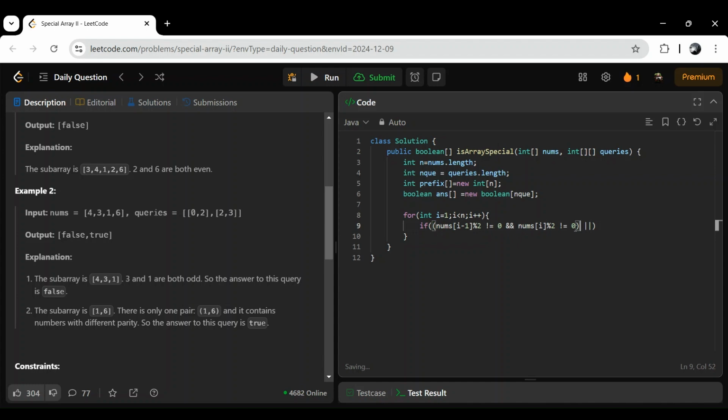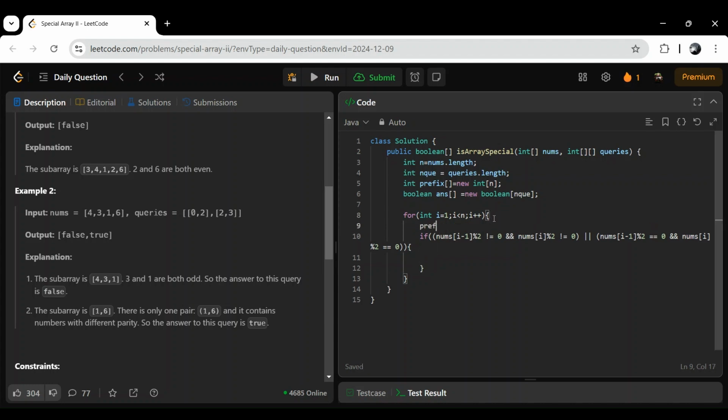What will be the other case? Both are even. So in that case, what we have to do? Initially we will assign prefix of I is equal to prefix of I minus 1, and here we will just increment the current one.